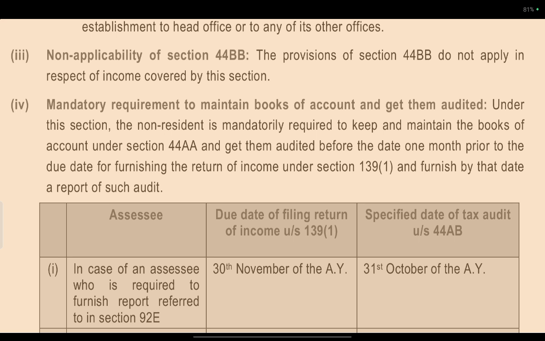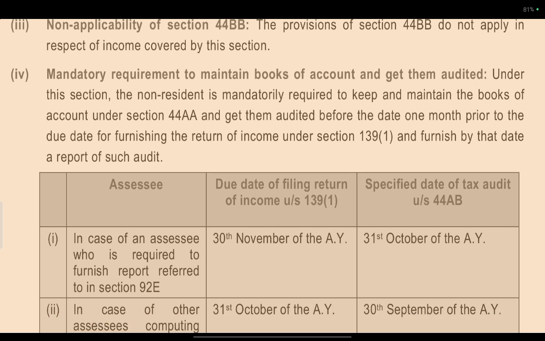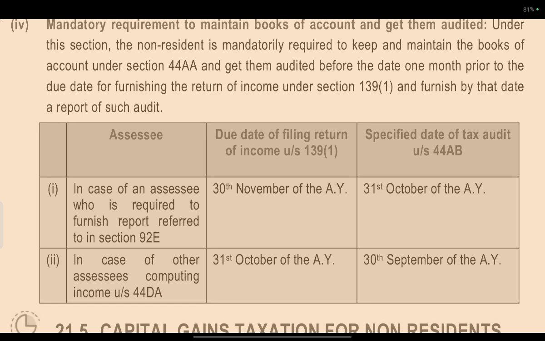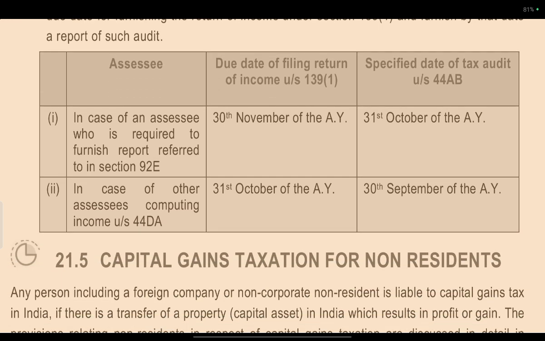Mandate to maintain books of accounts and get them audited. Under the section, non-residents are mandatorily required to keep and maintain books of accounts under 44AA and get them audited one month prior to the due date of furnishing the return under section 139(1), and furnish the report of the audit. The due date of filing the return is as specified for tax audit. In the case of an assessee who is required to furnish a report under section 92E, the due date is 30th November of the assessment year, specified date of tax audit 31st October of the assessment year. In the case of other assessees included under 44AB, the due date is 31st October and the specified date of the audit report is 30th September.